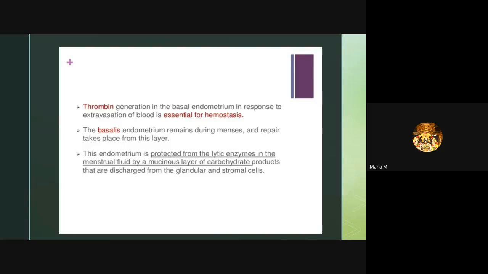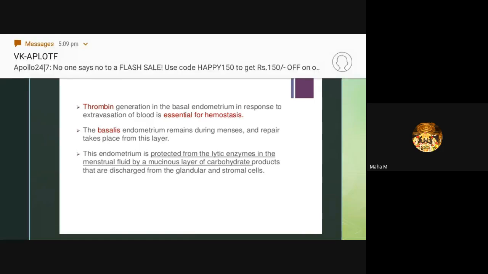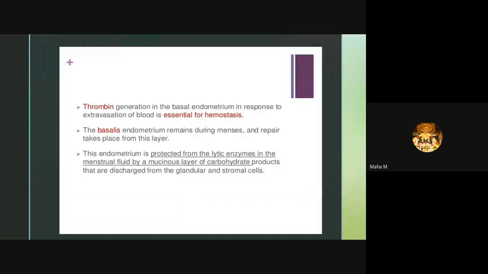the next menstrual cycle. So this endometrium is protected from the lytic enzymes in the menstruation period by a mucinous layer of carbohydrate products that are discharged from the glandular and stromal cells. A natural cleavage point exists between the basalis and spongiosum, and once reached, the loose vascular edematous stroma of the spongiosum collapses. The process is initiated in the fundus and extends throughout the uterus.